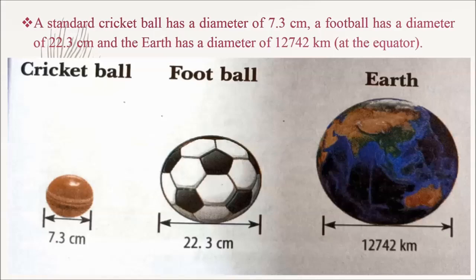And the earth has a diameter of 12,742 kilometer at the equator. Here also diameter means width, length or distance. Here we can see the picture of cricket ball, football and earth with its diameter.